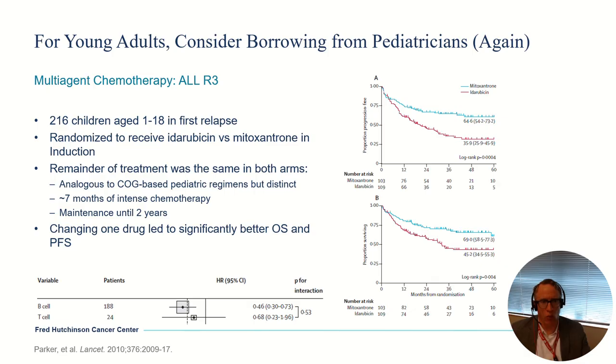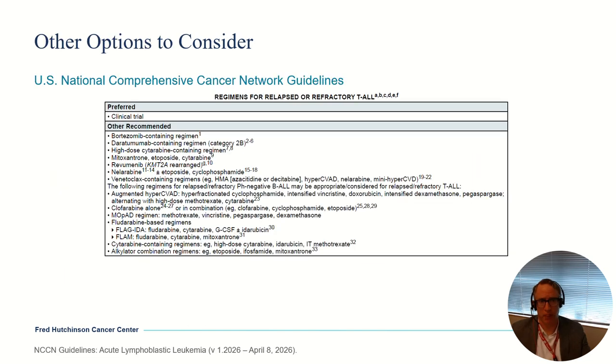But interestingly, changing only that one drug was able to yield significantly better overall survival. I think this is progression-free survival here on the bottom. So you can see the blue arm are those who got mitoxantrone in induction, and everything else was the same after that. Relatively good outcomes. And this held up. I mean, the subgroups are fairly small. There were only 24 patients with T-cell ALL treated in this trial, but there did appear to be a significant advantage with the mitoxantrone arm here as well. So, really, to my knowledge in T-cell ALL in particular, these are arguably the best results we've seen with any option. So I will try to leverage this when possible, particularly in a young adult who wants to be aggressive.